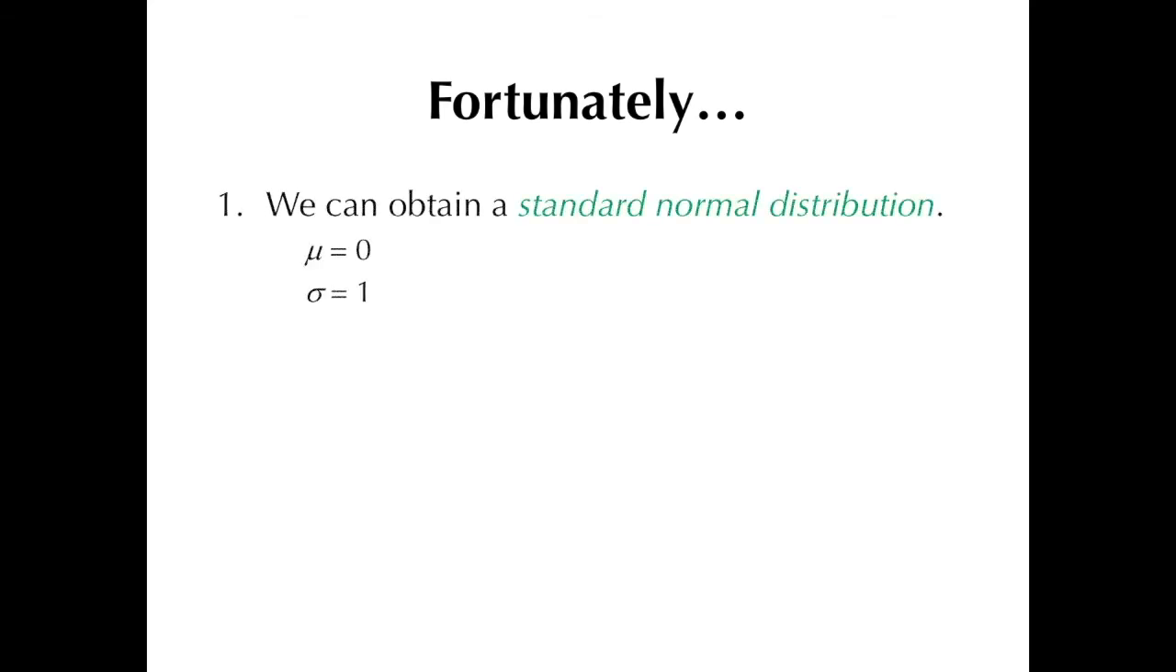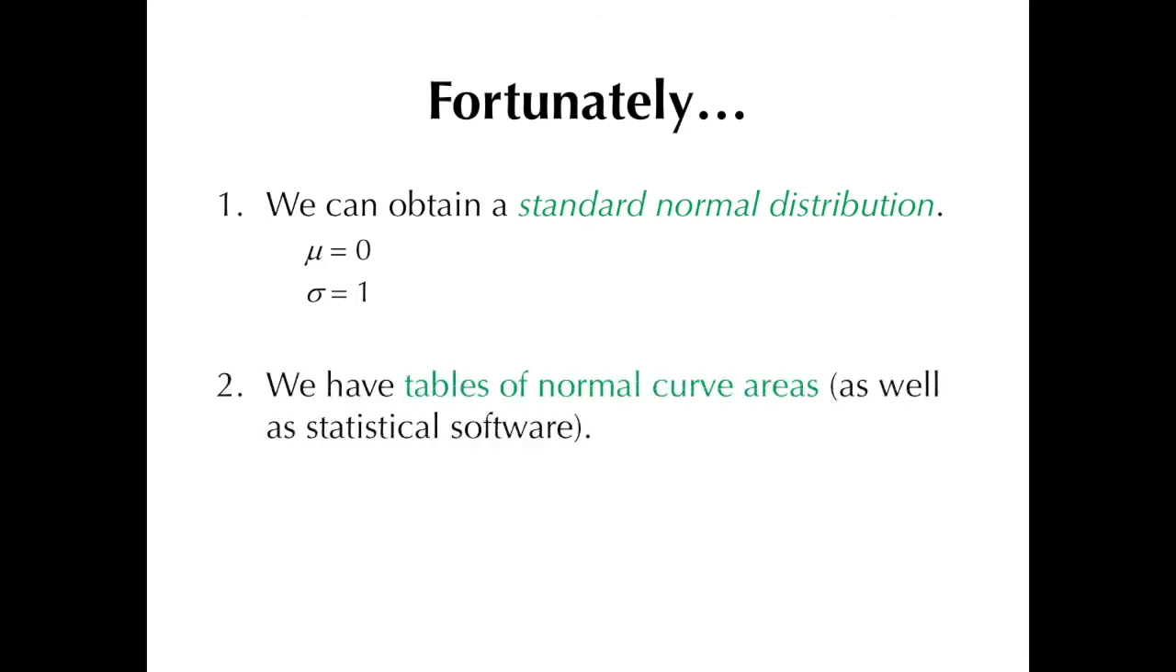Fortunately, we can convert the different normal distributions into what may be a one-size-fits-all kind of distribution called the standard normal distribution, which has a mean of 0 and a standard deviation of 1. Also, there are tables of normal curve areas as well as statistical software available which we can use at our disposal, thus circumventing the need to integrate.